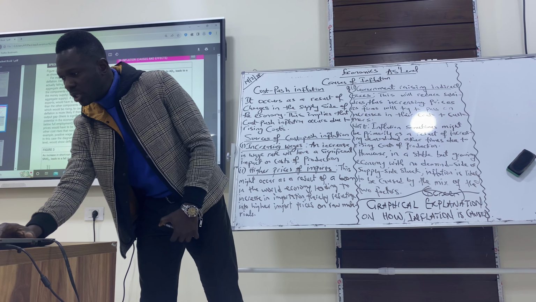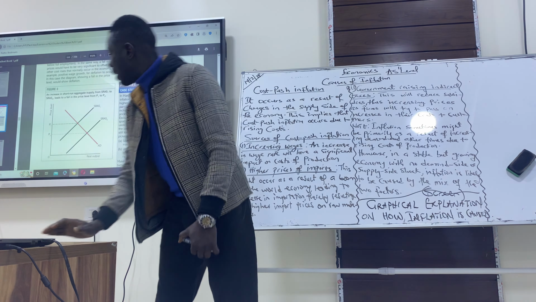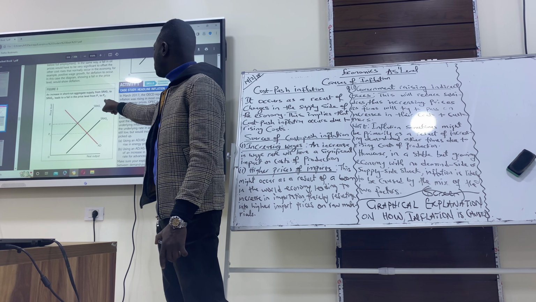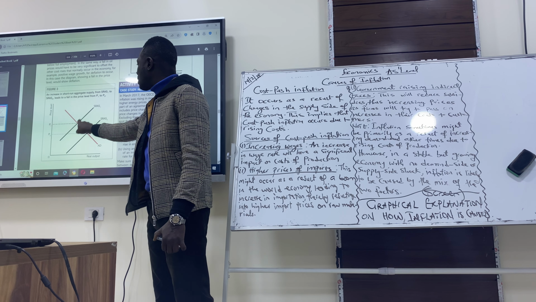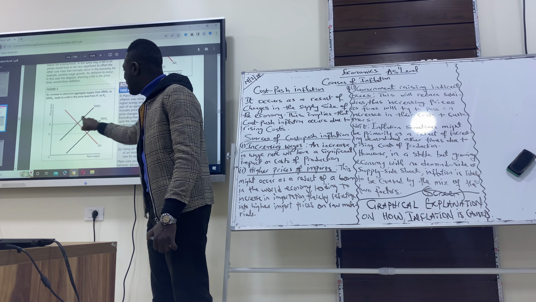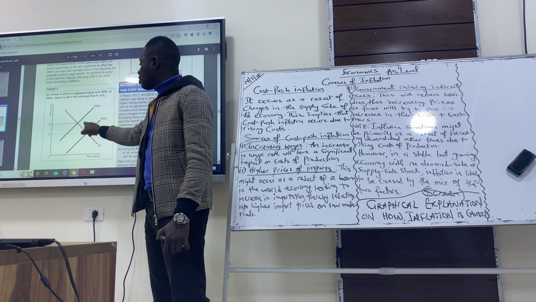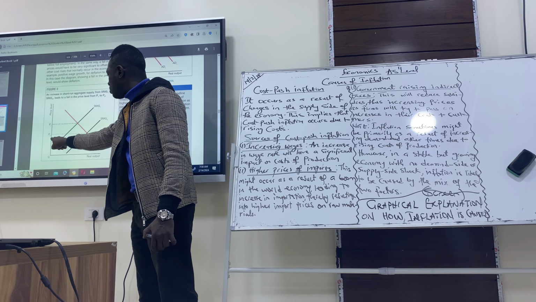Then I go back to figure 3, which talks about an increase in the short-run aggregate supply from SRAS1 to SRAS2. This will make the price fall. So if there's an increase, that means a rightward shift from SRAS1 to SRAS2. This represents that there is an increase in supply. So an increase in supply will make a surplus. If there's a surplus within the economy, the price of goods and services will fall from P1 to P2.